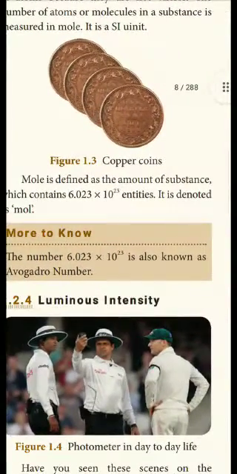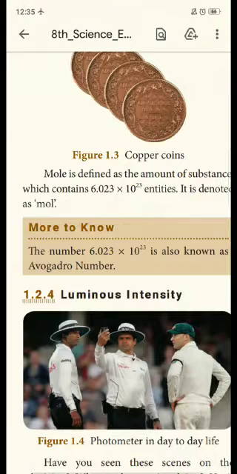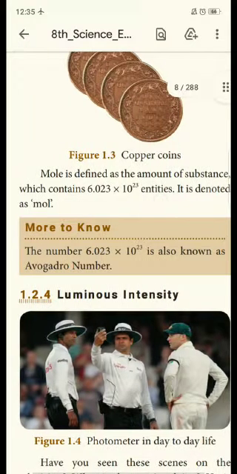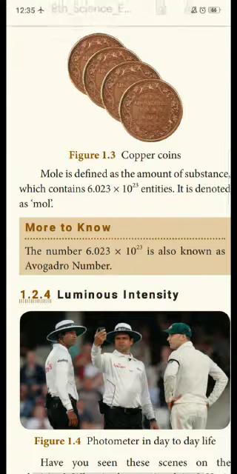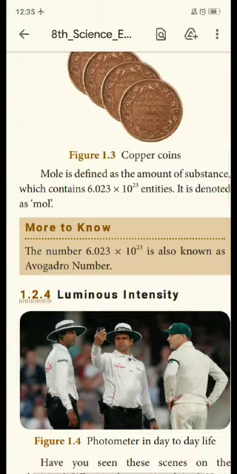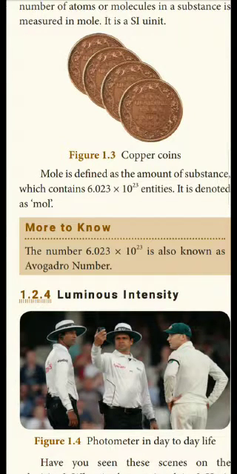So what is 1 mole? It is the amount of substance which contains 6.023 into 10 power 23 entities. 6.023 into 10 power 23 particles இருந்ததுனா அந்த amount of substance நம்ம ஒரு mole னு சொல்லுவோம். And it is denoted as mol. The symbol for mole is mol. And 6.023 into 10 power 23 is also called Avogadro number.